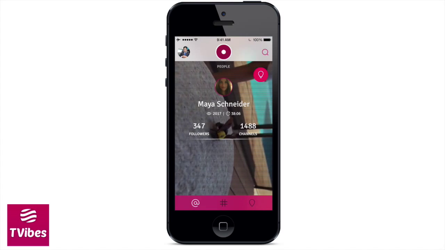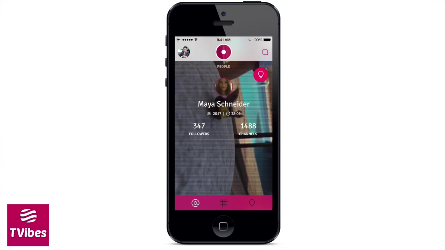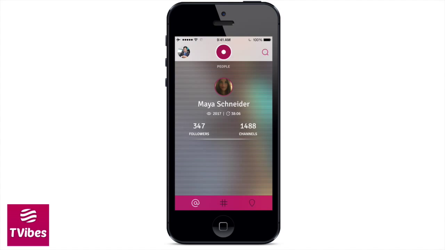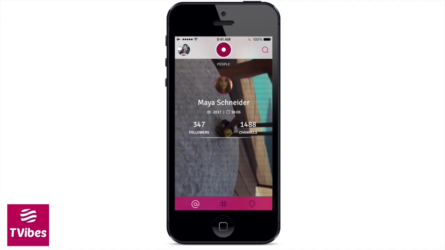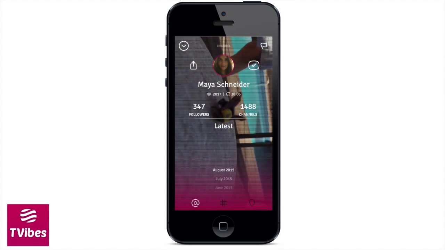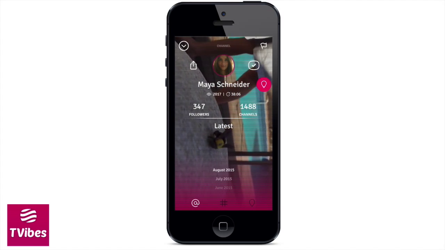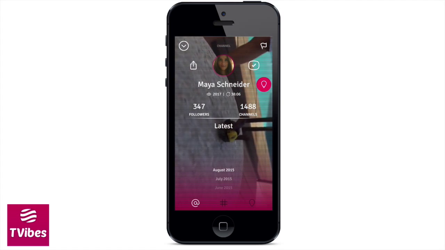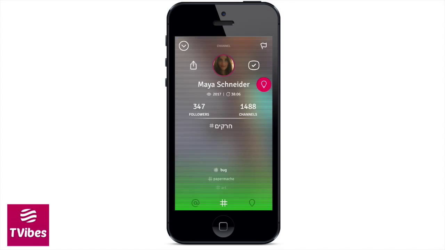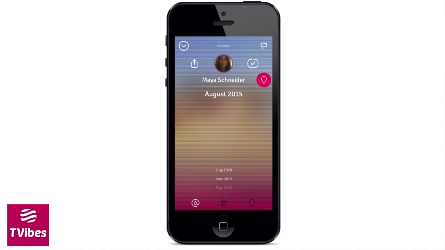Keep in mind that you can tap anywhere to jump into what's called channel mode. You can also tap on other elements, such as followers, for example Maya's followers, to see stuff relevant to her. If I want to view her profile, I can tap on her profile picture. Now you can see the interface fades away and I'm in what's called channel mode. Everything within channel mode is specific to this user. So in this case, Maya, this is all of her dates, hashtags, locations, everything that she's posted. I can tap on any one of these to get a preview or just swipe through them.